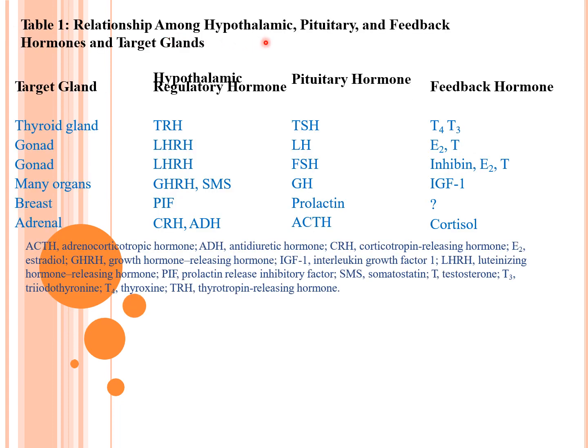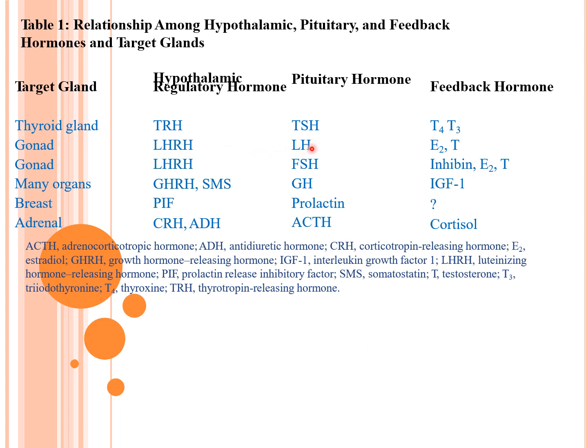So, the relationship among hypothalamic, pituitary and feedback hormones on target glands. The target glands given are thyroid, gonads, and many organs, breast, adrenal. For the thyroid, the hypothalamic regulatory hormone is TRH, thyrotropin releasing hormone, the pituitary hormone is TSH, thyroid stimulating hormone, and the feedback hormones are T4 and T3, thyroxine and triiodothyronine. For the gonad we have LHRH, luteinizing hormone releasing hormone.